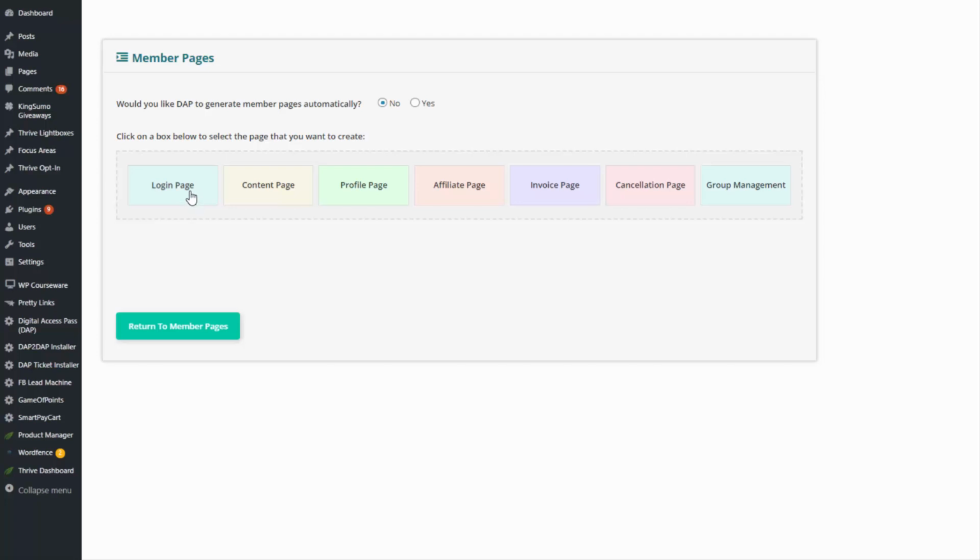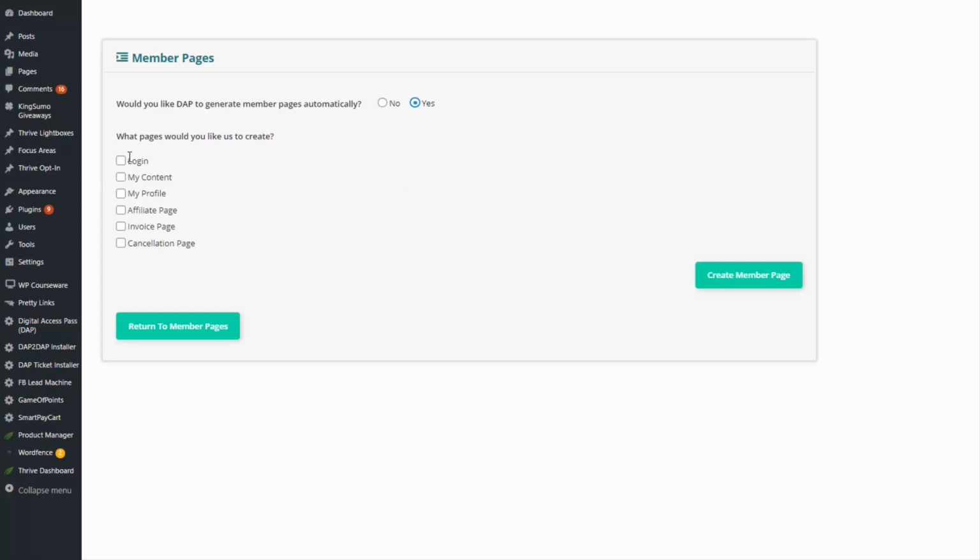DApp also comes with a very unique member page builder. If you want to create your login page or other member-facing pages such as content page, profile page, affiliate page, invoice page, member cancellation page, you can create it with the click of a few buttons. If you want DApp to create these pages for you automatically, you can just say yes here, select the pages you want DApp to create, and it will create it for you.